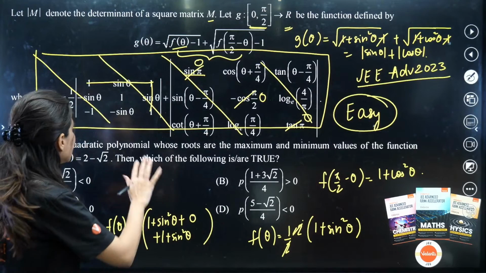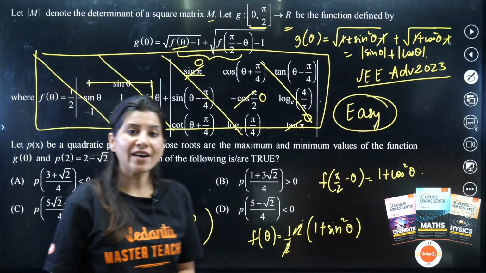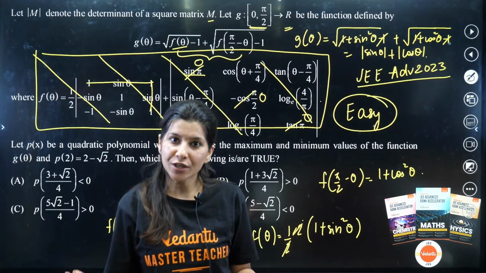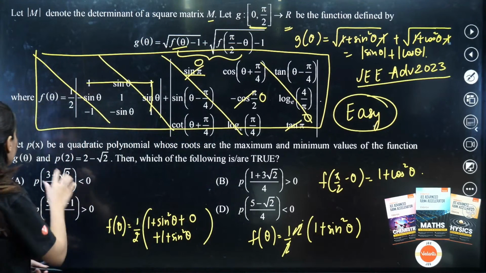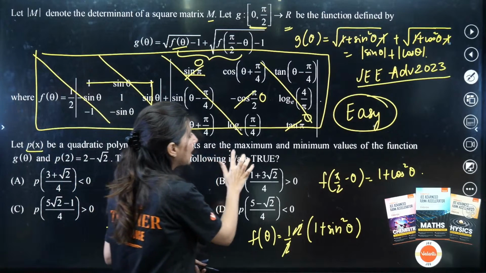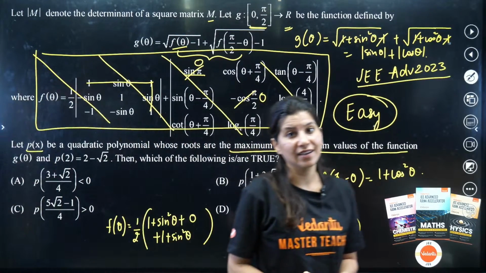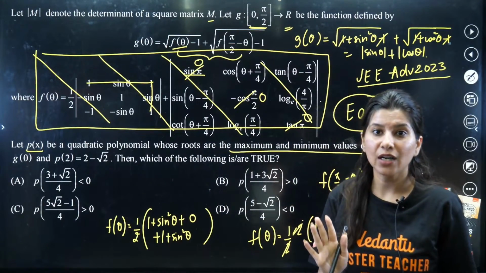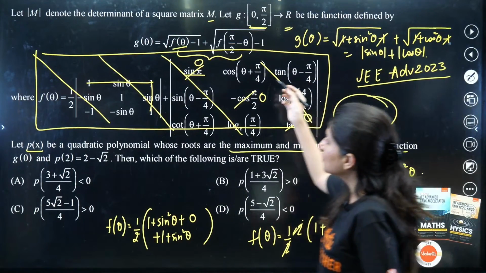Okay, so let us just understand the question. Now, this is g of theta. We actually have two questions involved, one from matrices, second from quadratic, and there is a bridge between those two questions. P of x is a quadratic polynomial whose roots are the maximum and minimum values of g of theta. So the other half of the question is talking about a quadratic equation whose roots are the maximum and minimum value of g of theta.